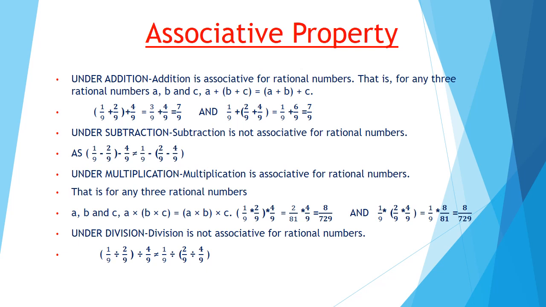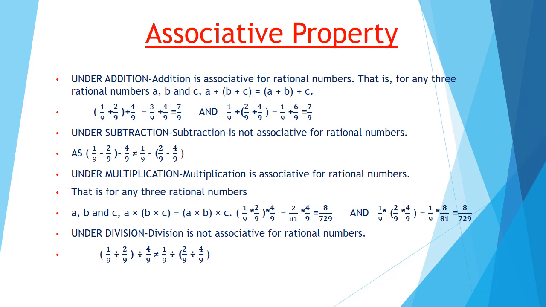So here order doesn't matter if you are adding a plus b and then c, or you are adding c and b then a. The order doesn't matter. But in case of subtraction, it does matter. a minus b minus c is not same as a minus the result of b minus c.